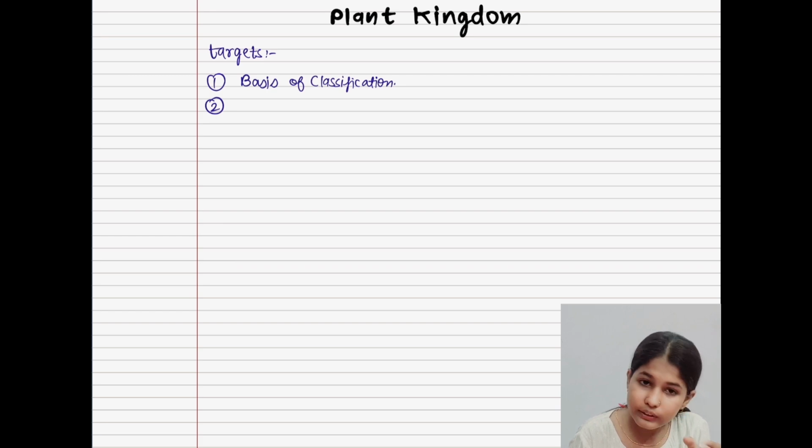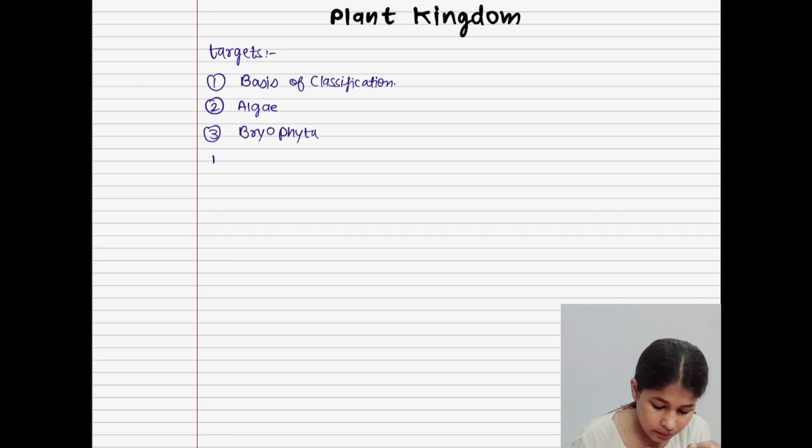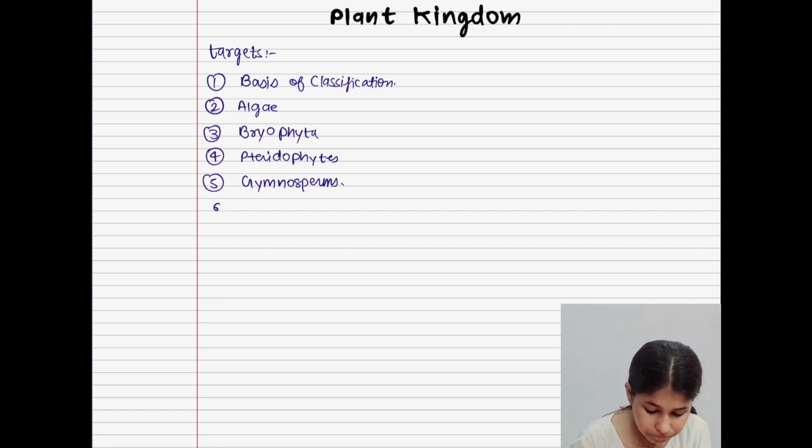Then, after completing this, we are going with the first class of our plant kingdom, that is algae. Third is bryophyta. Fourth is pteridophyta, pteridophytes. Fifth is gymnosperms. Sixth is angiosperms.